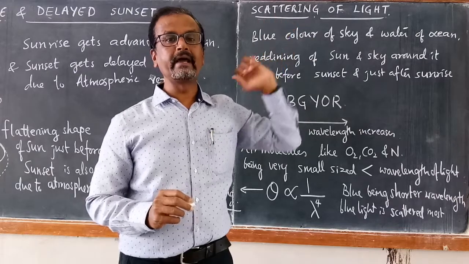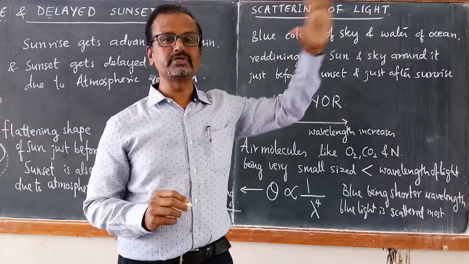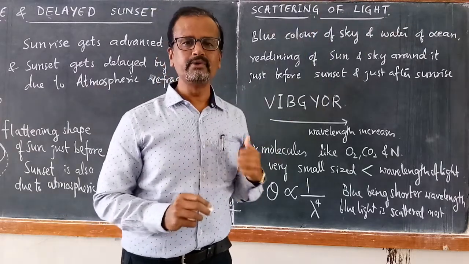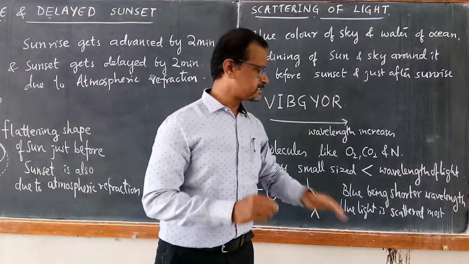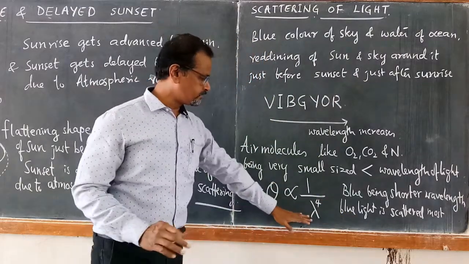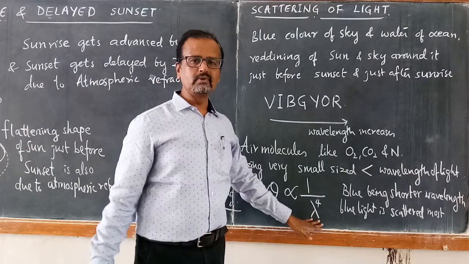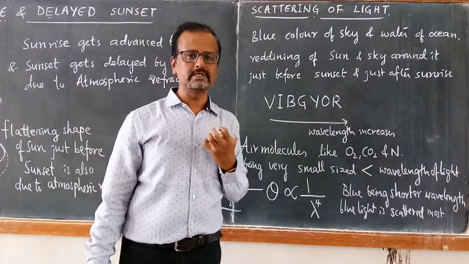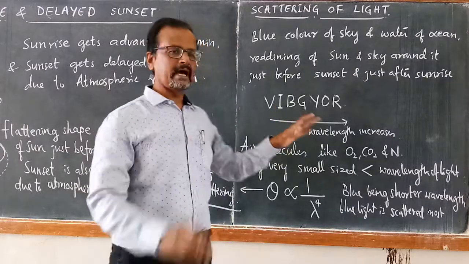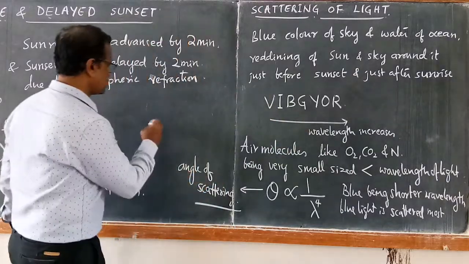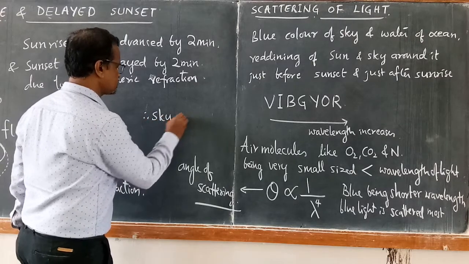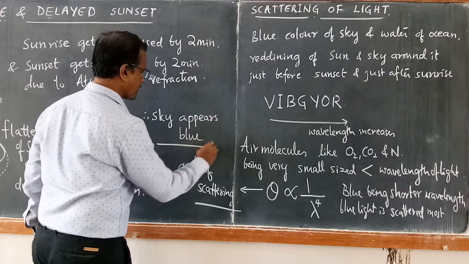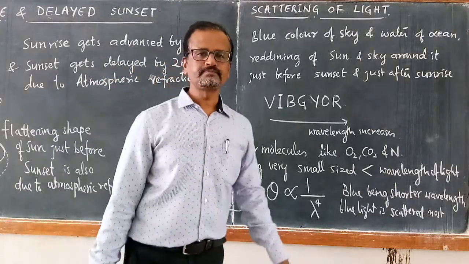The faraway mountain appears bluish, very beautiful. The faraway sky appears bluish in color. The reason is blue colored light is scattered with maximum angle because the wavelength of blue color is minimum. It should be violet, but violet and indigo are not prominent to our vision, to our eyes. Therefore, the violet sky appears to be blue. Therefore, the sky appears blue. This is the reason the sky appears blue.